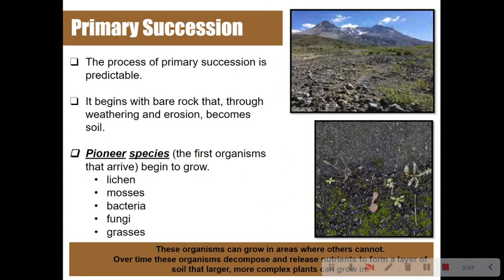It begins with bare rock that, through weathering and erosion, becomes soil. This will lead to our pioneer species, which are the first organisms that arrive or begin to grow in that environment, which normally is going to be your lichen, moss, bacteria, fungi, and grasses. These organisms can grow in areas where others cannot. Over time, these organisms will decompose and release nutrients to form a larger layer of soil so more complex plants can grow in it.